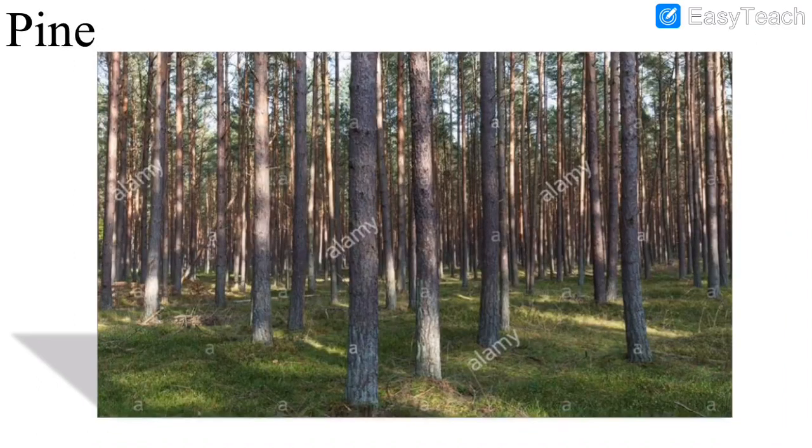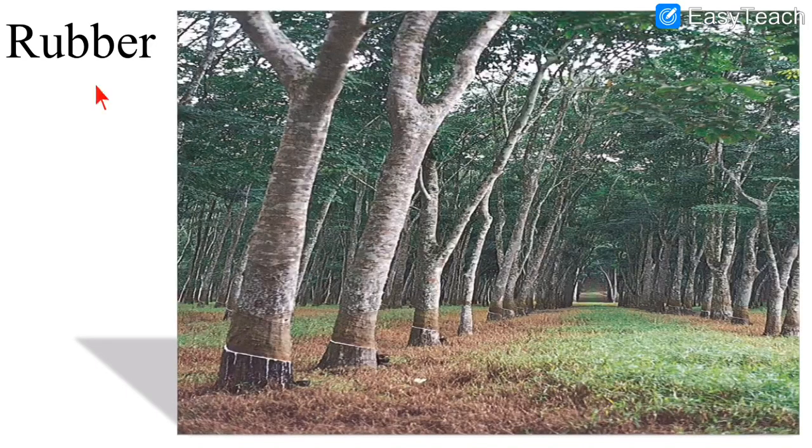Then we can see pine tree. We get pine wood from the pine trees. These are the pine trees, as you can see in the forest. We get pine wood from this. Then we can see rubber. These are rubber trees and we get rubber wood from rubber trees, and it has many other uses just like other woods. Rubber tree is one of the best trees available and it is also very long lasting and very strong.